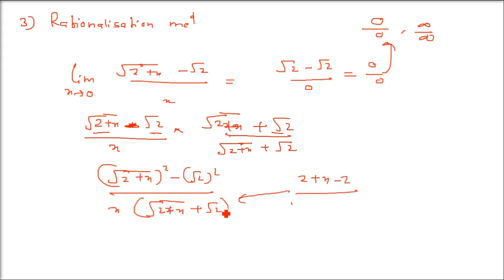So we have x in the denominator. So x only remains in the numerator and there is 1 in the denominator. So eventually this x gets cancelled out. Now you put x as 0 here, it will be 1 by root 2 plus root 2, that is 2 root 2. So the problem of 0 by 0 has been